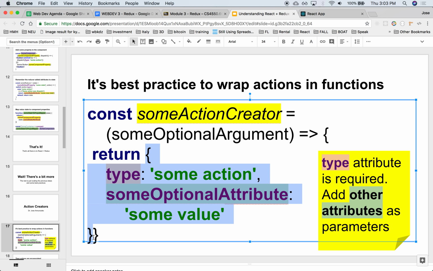Okay? Yes? Why is this created in this way instead of just saying that it's a function with the name of some action creator? It is a function. Well, your standard function? Yeah, like when you define a function normally, right? Well, no, we're going to be using ES6 functions from now on. I mean, there's tons of really cool new things about it. For instance, the meaning of this is now a better interpretation of what this means. Being able to parse out elements from the argument list. There's tons of great new features about ES6 that we're going to be using from now on.